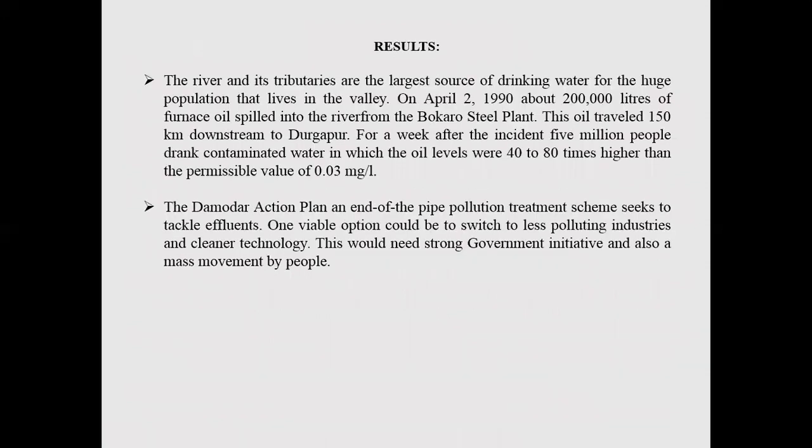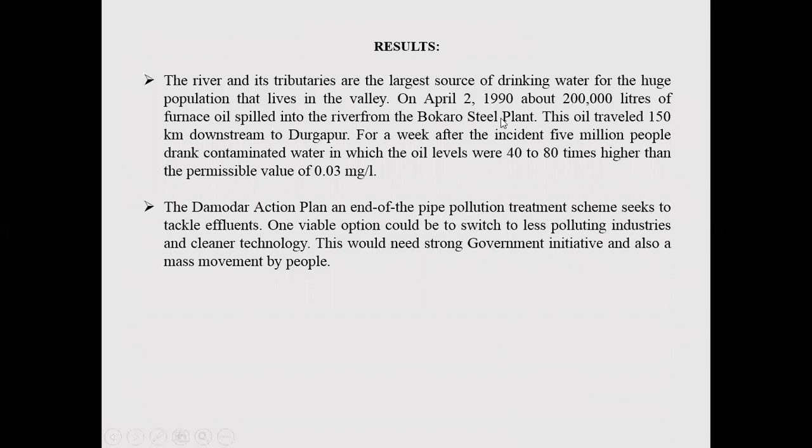So what is the result? The river and its tributaries are the largest source of drinking water for a huge population that lives in the valley. We know that West Bengal and Bihar are extremely populated, so we are dependent to a great extent on this Damodar river water. Here is an example of what happened because of this pollution.